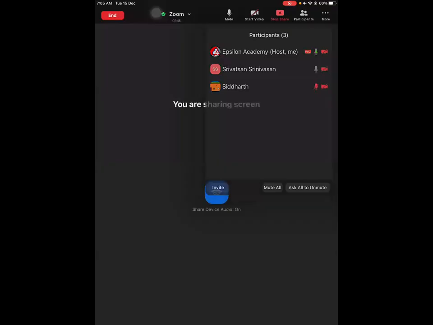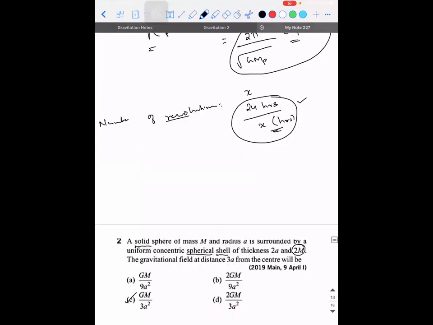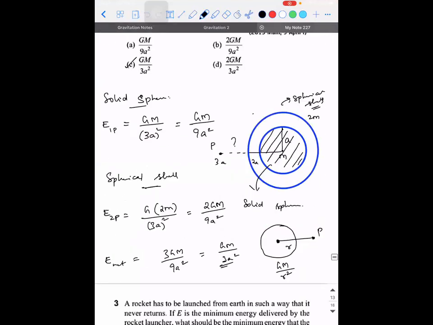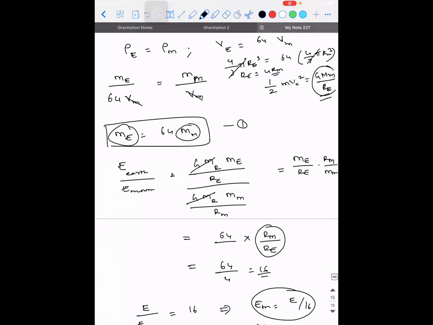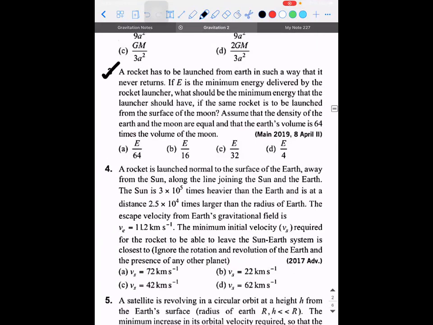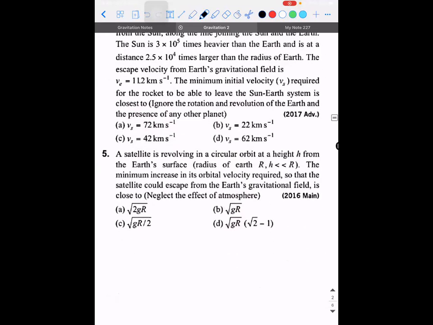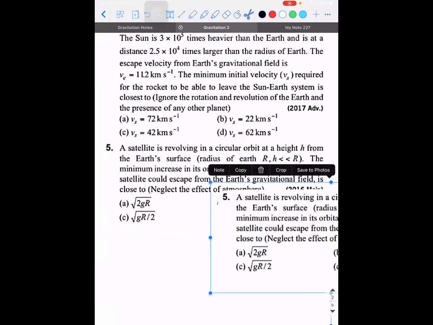Yeah, we did one problem, right? Based on time period and all those things. Wait, I'll show you. So in my records, I have this as the last problem that we solved. That is, the rocket has been launched from Earth. This is the problem we solved in the previous class, the last problem, right? So we'll get started with the next part also. Just to warm up, we'll do another problem, then we'll go to the remaining concepts. So let's see the fifth problem. This is a 2016 mains problem.